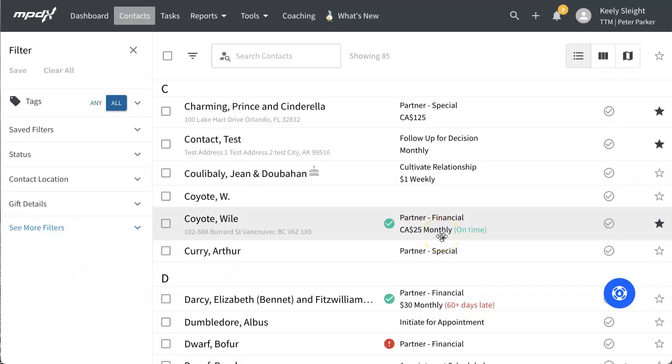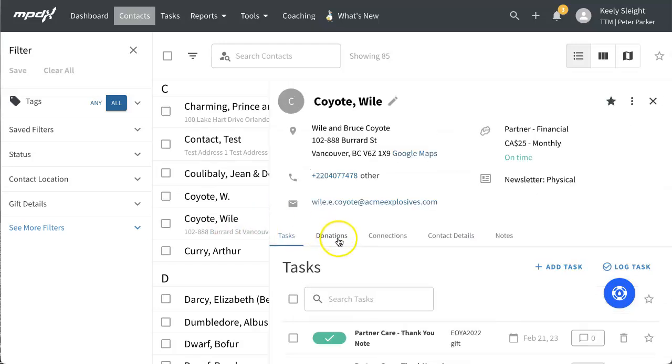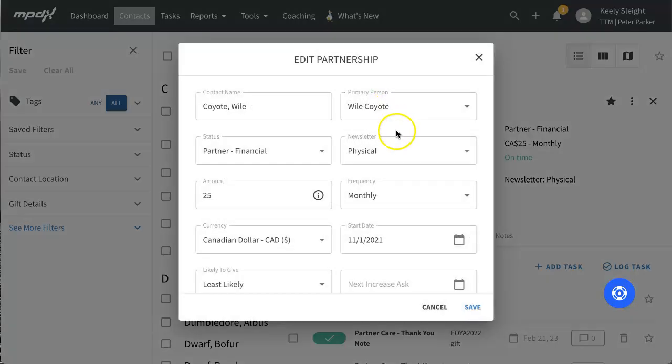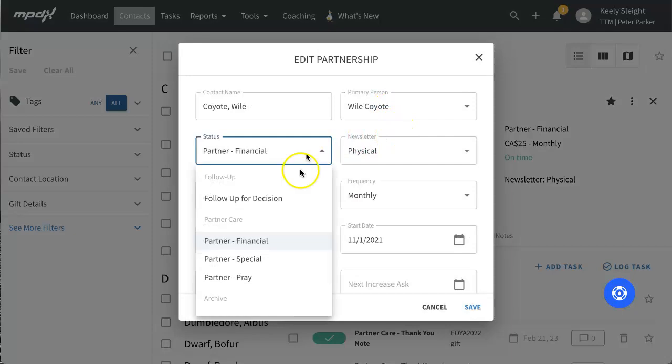As a note, only contacts marked Partner Financial, who have a commitment amount and frequency entered, will appear in this chart. To change the status of a contact, visit their contact page and go to the topmost section. Click the pencil icon to edit the status and choose the one that best describes where this contact is in the MPD process.